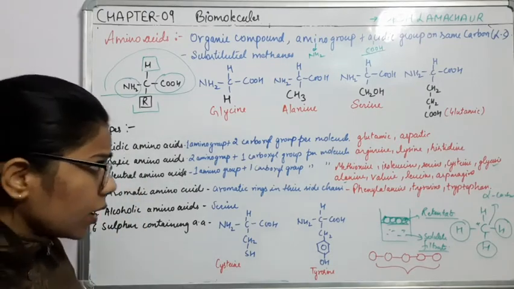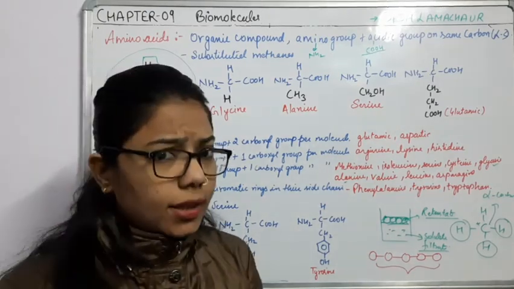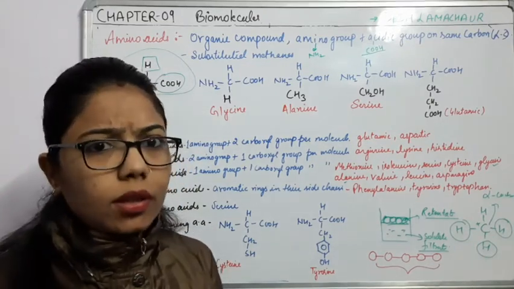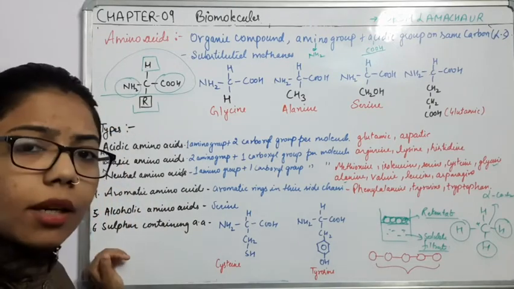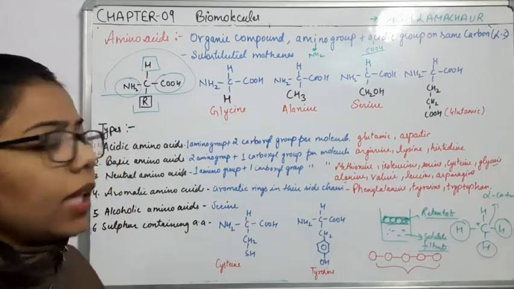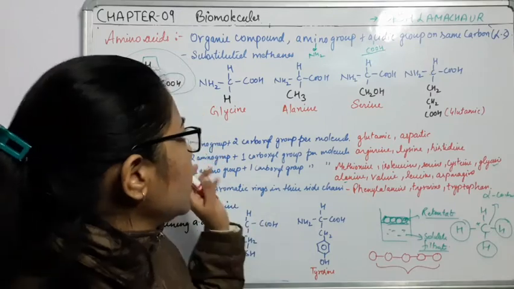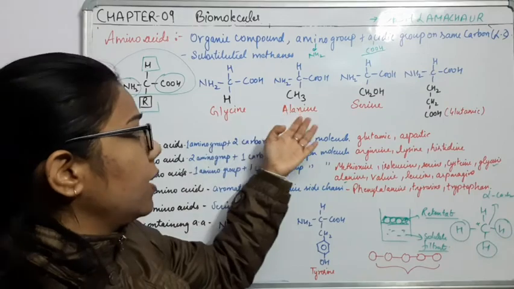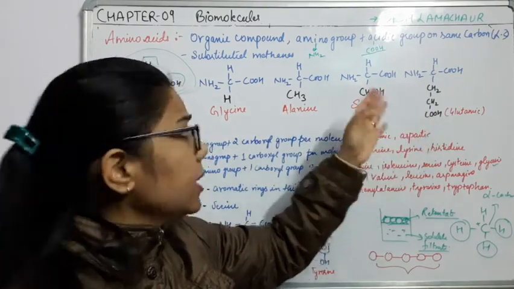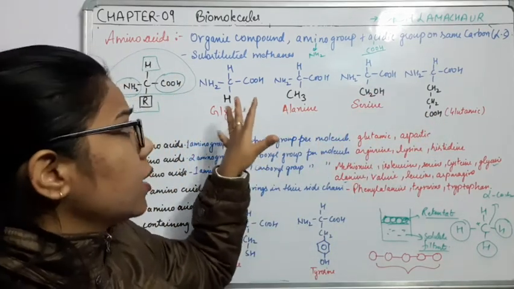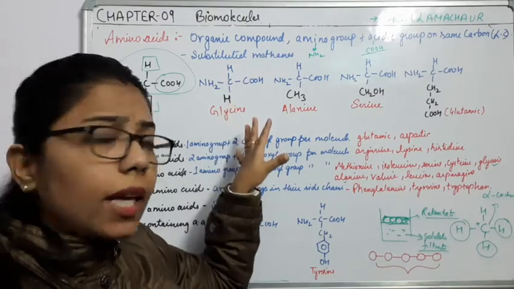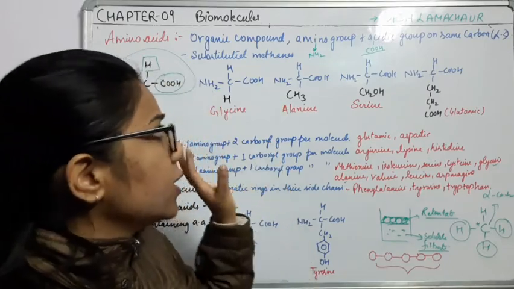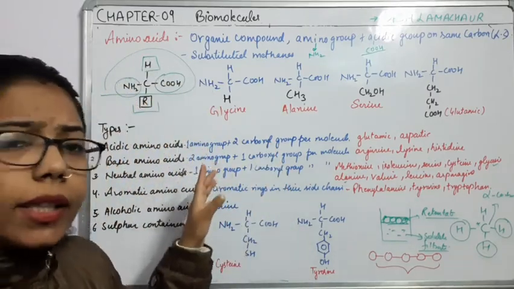Right. Now on the basis of this, we are having different types of amino acids. Okay, one by one we will understand about these amino acids. Before that, you can see that I have drawn different structures of these amino acids like glycine, alanine, serine, glutamic. These are very important, because their structure has been given in your NCERT. So it is required that you understand all these groups here.